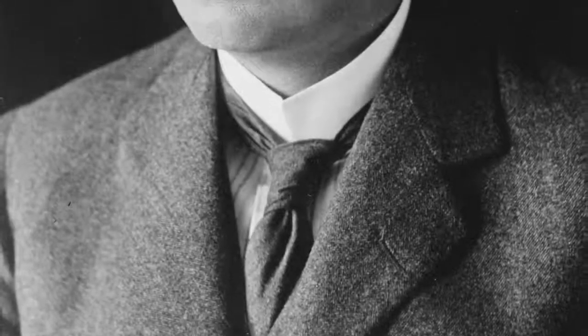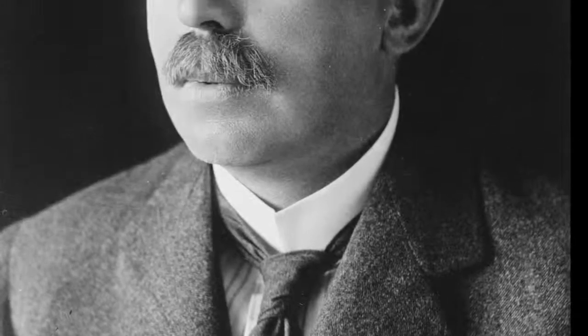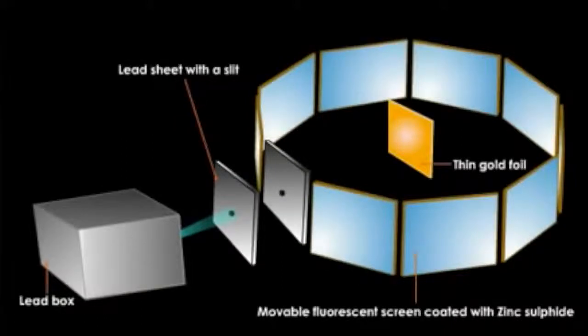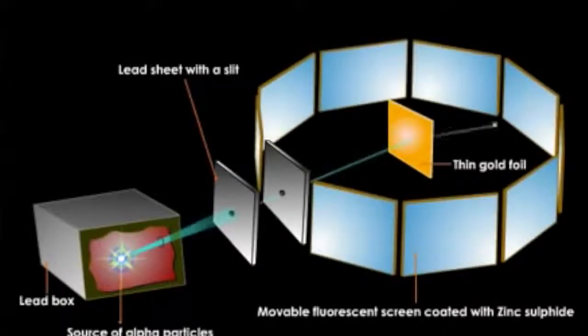Rutherford is a British scientist who conducted the gold foil experiment that led to the discovery of the nucleus, which helped him to form the modern atomic structure. In the gold foil experiment, he shot beams of alpha particles that hit a thin gold foil, and around the gold foil was a screen that detected the alpha particles.